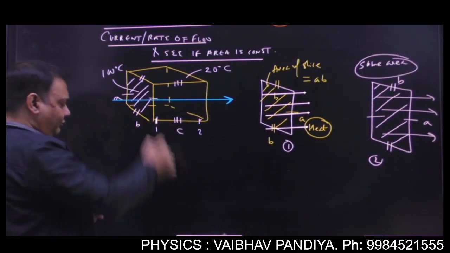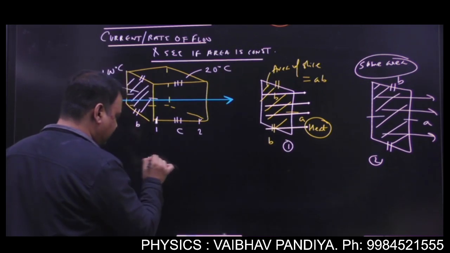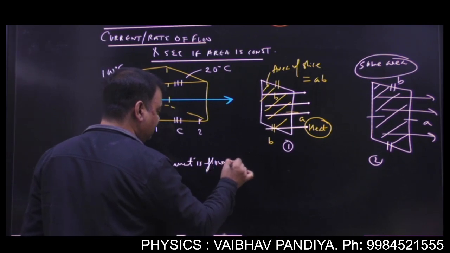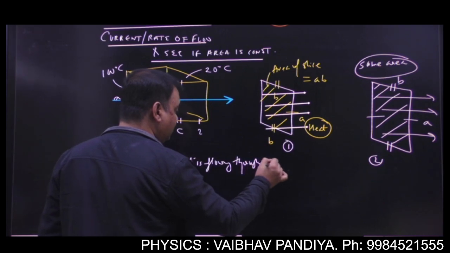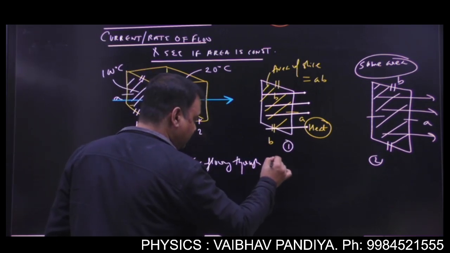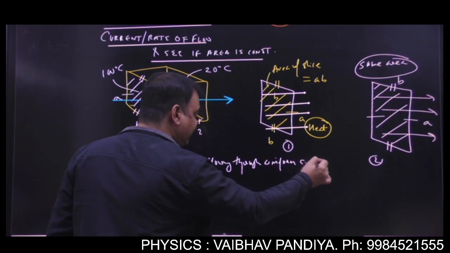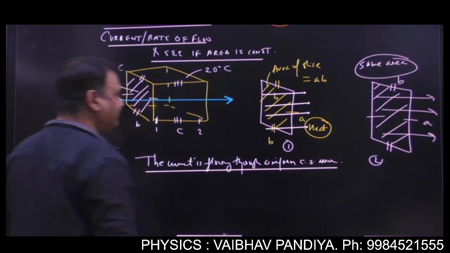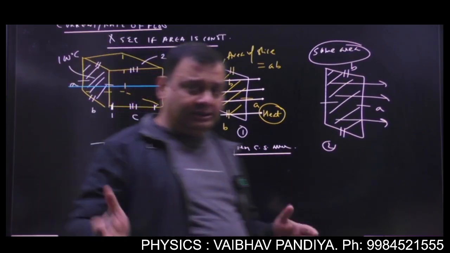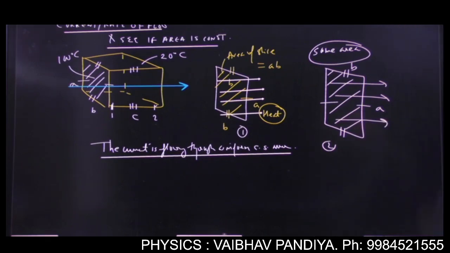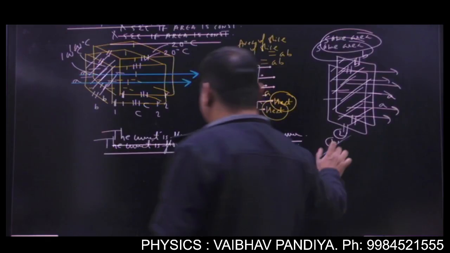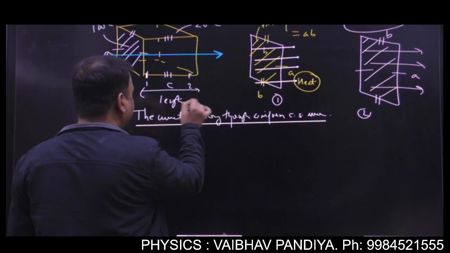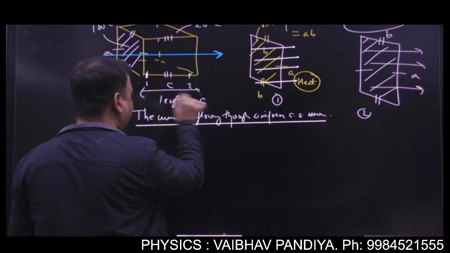Of course the heat is flowing perpendicular to the surface. In this figure, the current is flowing through a uniform cross-sectional area. So you can have two cases when studying the flow of current: either the area can be uniform like in this case, or the area can be non-uniform. And here the length of flow is the length the heat will travel inside the conductor, so it will be C.